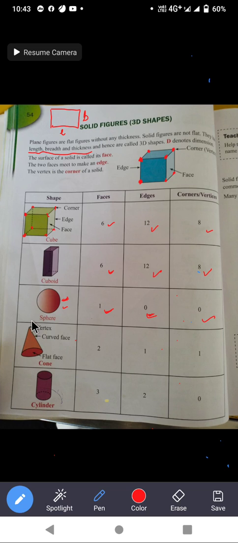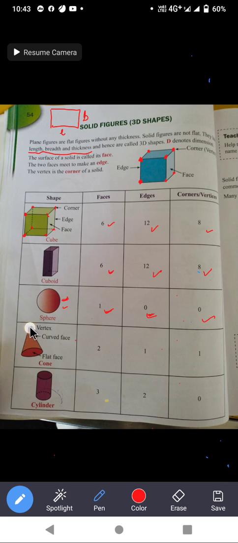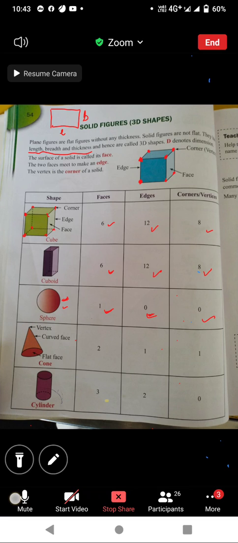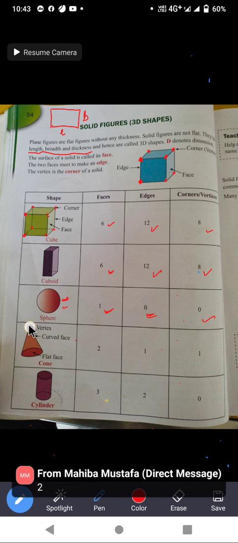Now let's talk about this cone. So how many vertex, how many corners are there in this? Only one. Look at the top, only one corner is there.